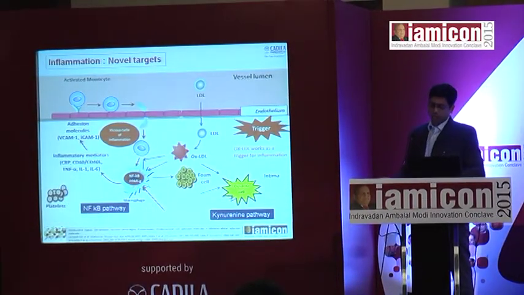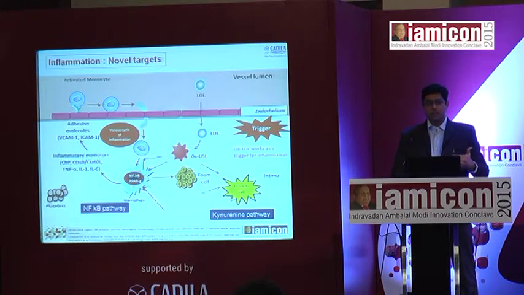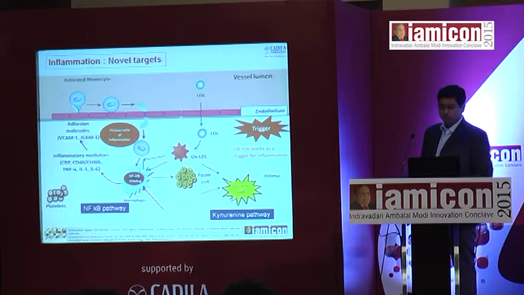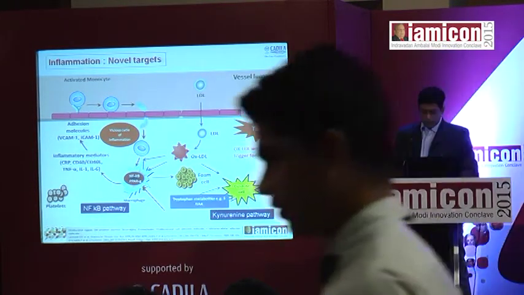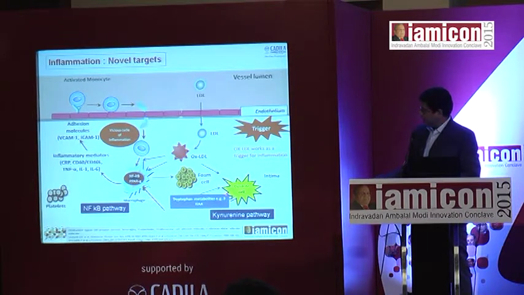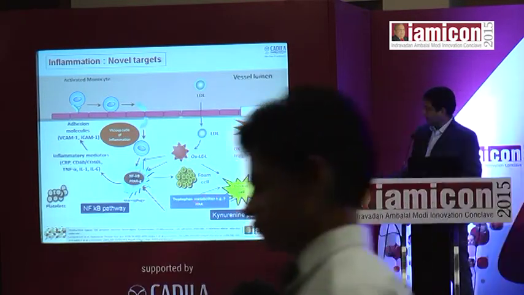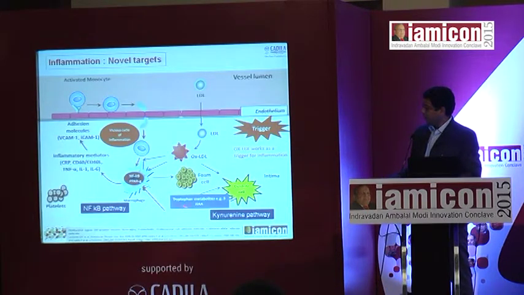But what are the novel targets? We are talking about innovation today. So what are the new things that can be done? The new things are targeting the pro-inflammatory pathway, that is the nuclear factor kappa B pathway, and the anti-inflammatory pathway, that is the kynurenine pathway. There is a very important metabolite called 3-HAA, 3-hydroxyanthranilic acid, which is an anti-inflammatory metabolite, and this has shown tremendous scope in preventing inflammation in atherosclerosis.